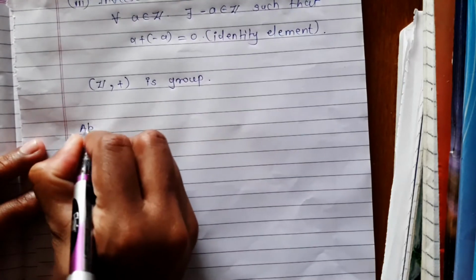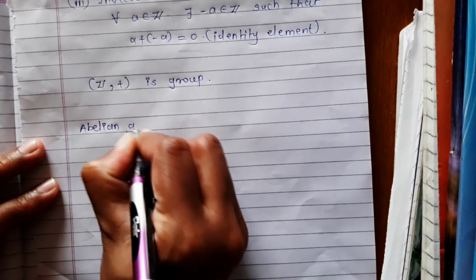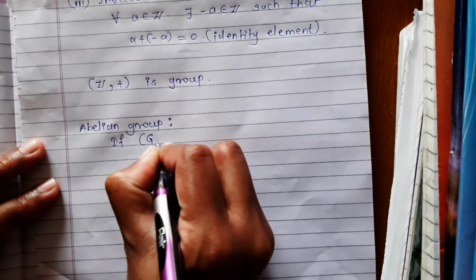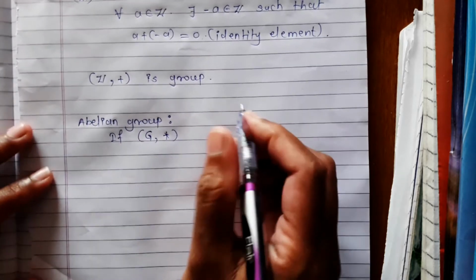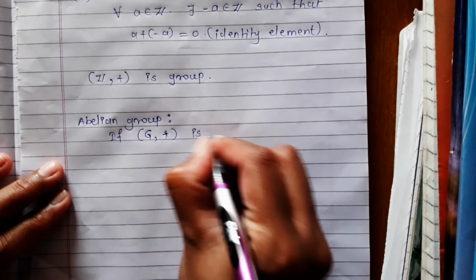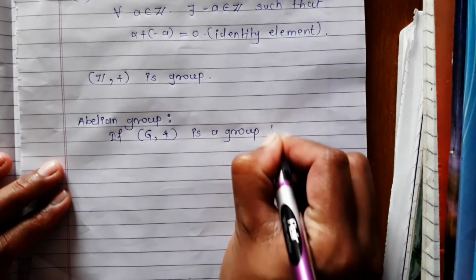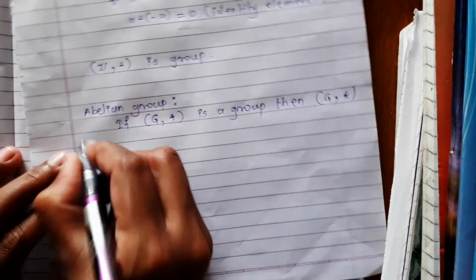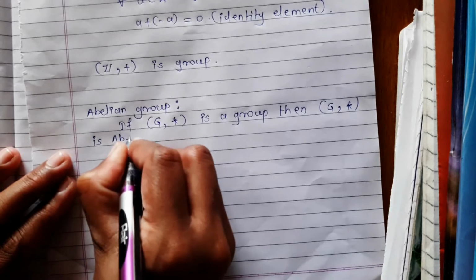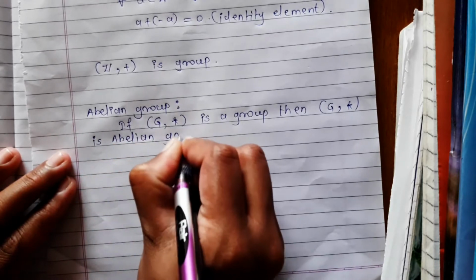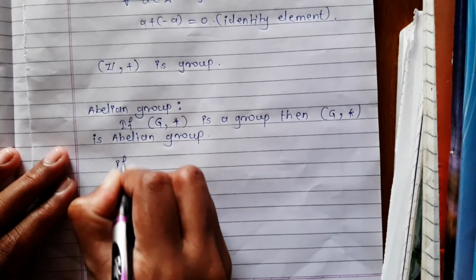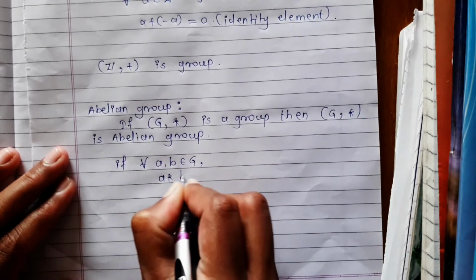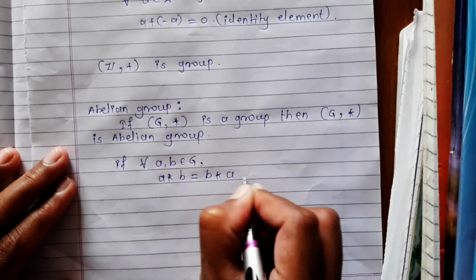Now the next definition is abelian group. If set G with respect to binary operation star is a group, then set G with respect to binary operation star is abelian group if for all a and b belongs to G, a star b is equal to b star a.